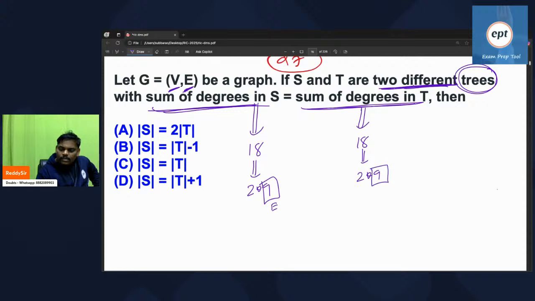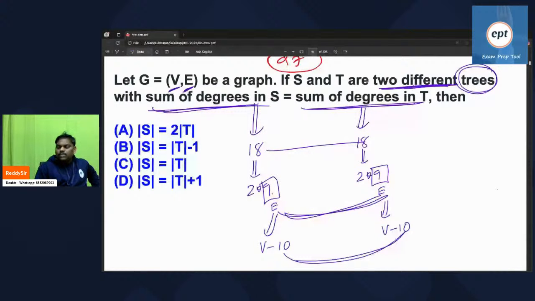So edges are the same. Definitely this can be written as 2 into E, so the number of edges is also the same. If the number of edges is 9, the number of vertices is 10, so vertices are also the same. Edges same, vertices same, exactly the same.